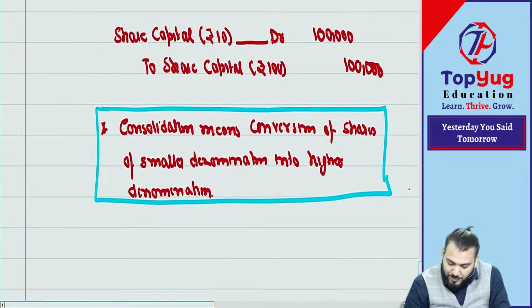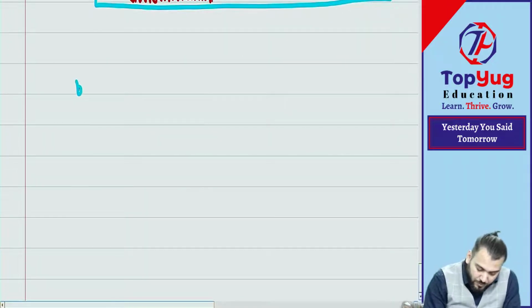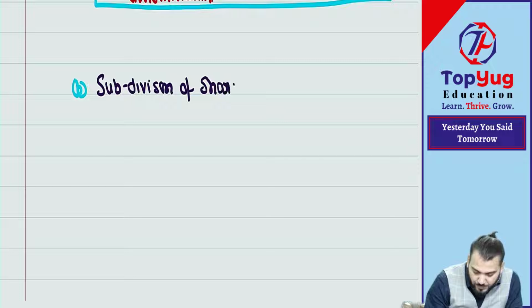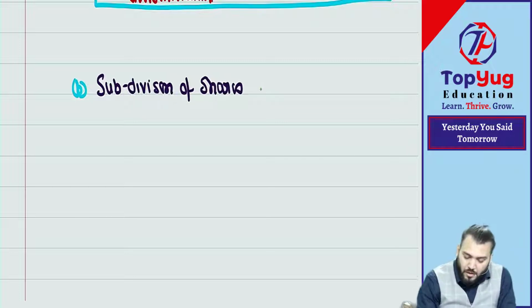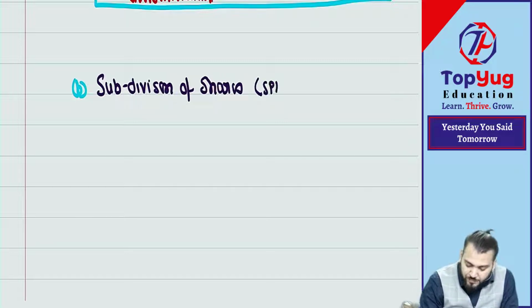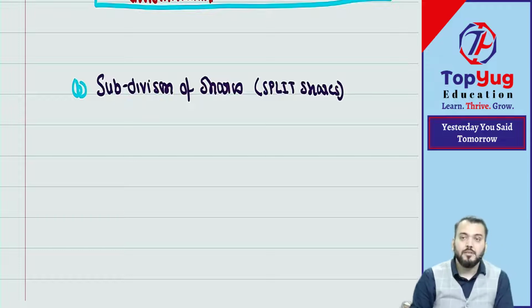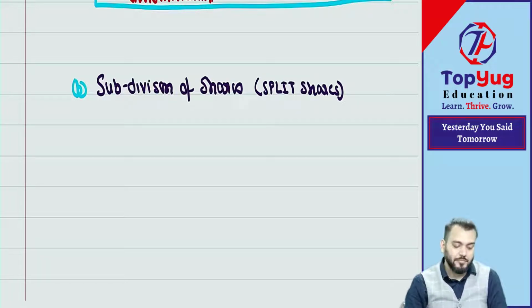Write down point number B: subdivision of shares, also known as split of shares.